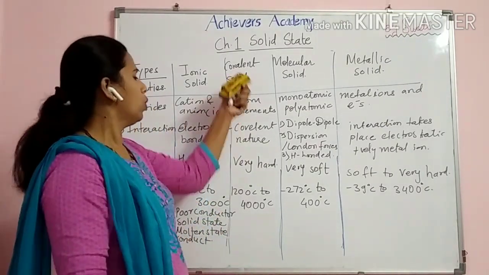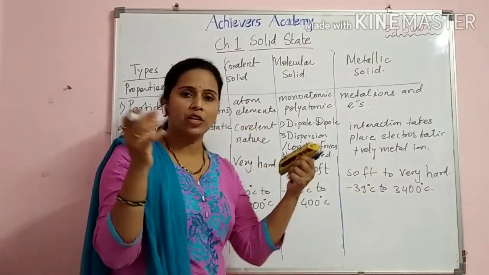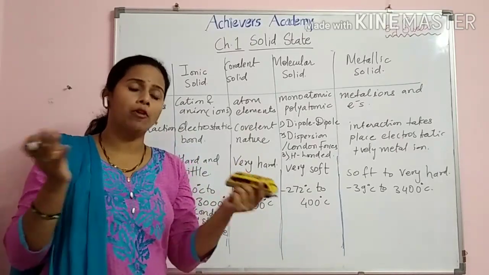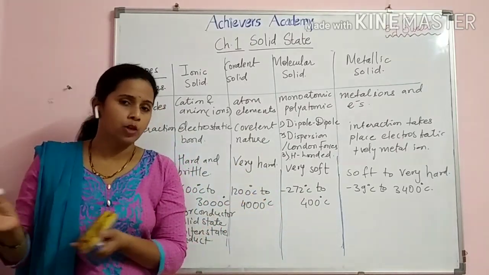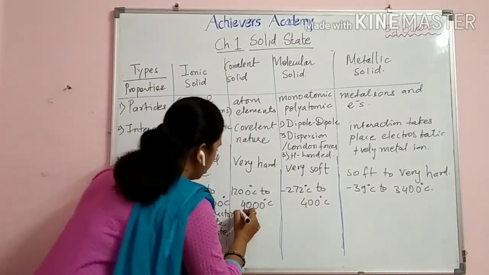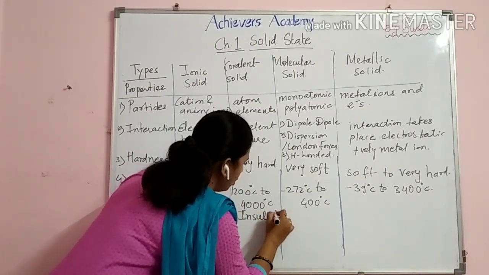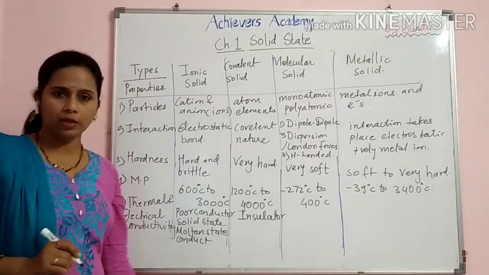Okay. Covalent solid. As there is sharing of electrons, bonds are very strong, so electrons are not at all available to conduct the electric current. So they are insulators of heat and electrical conductivity.